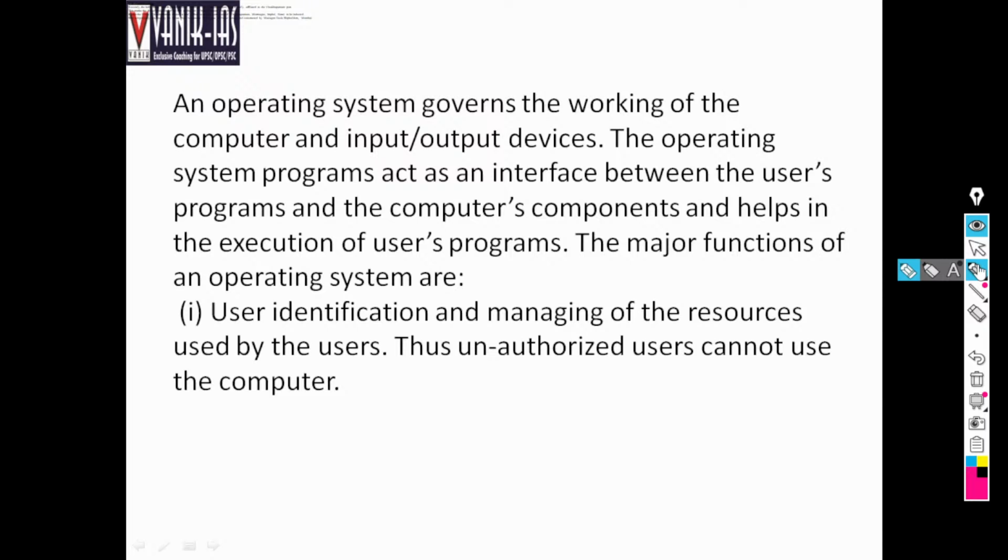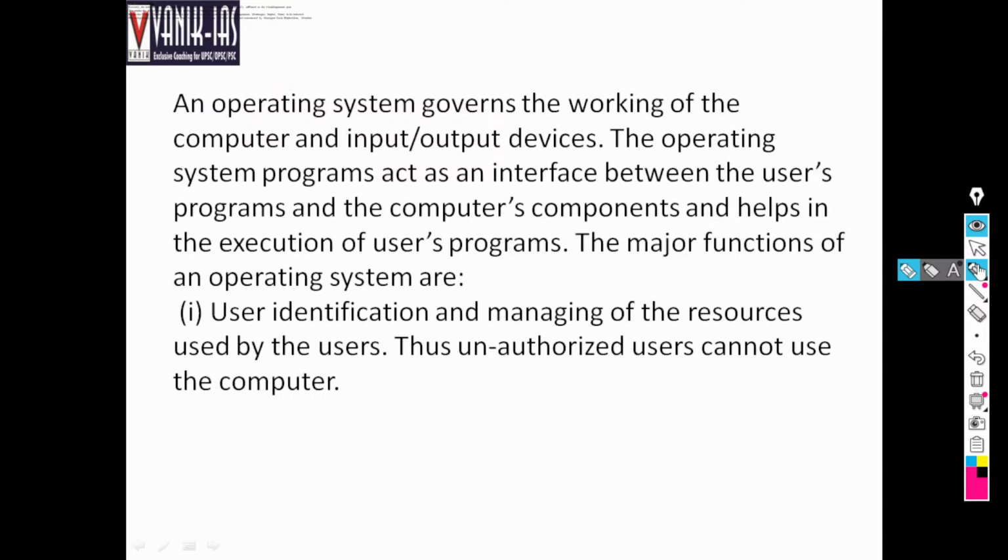Suppose by touchscreen you have clicked on a video file, then what will happen? The operating system will understand the input. That input is given to open the video file. So all these things are done by the operating system.